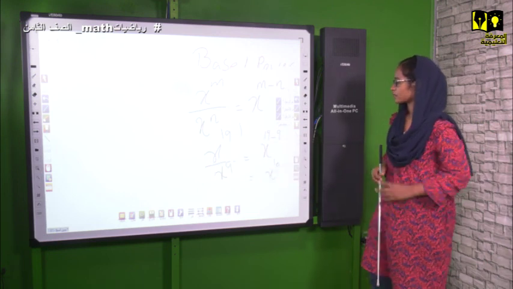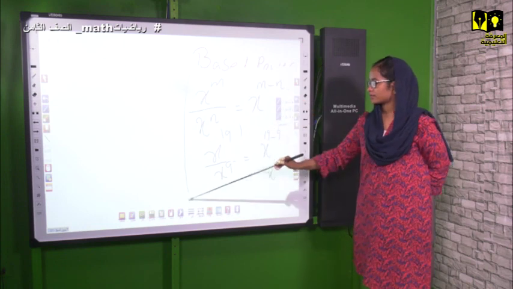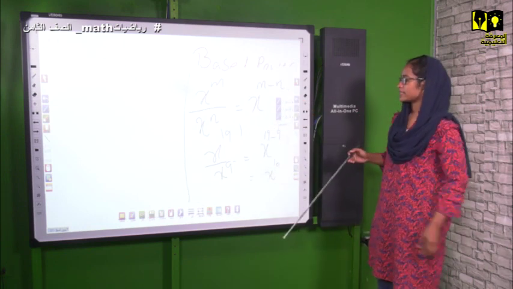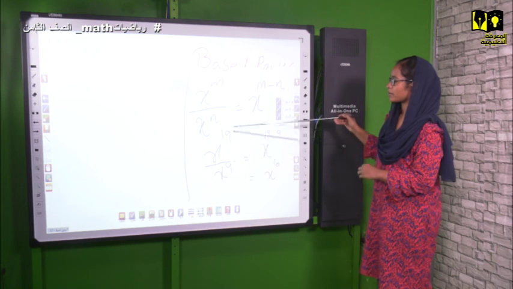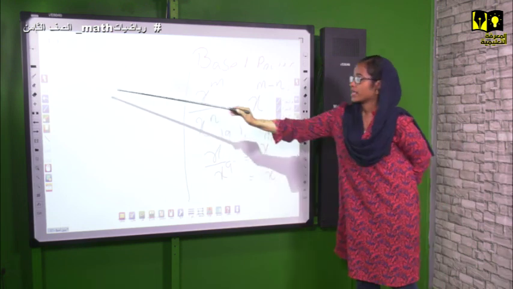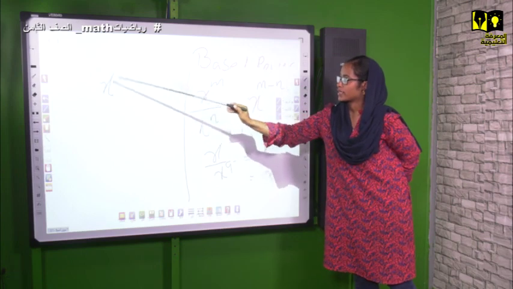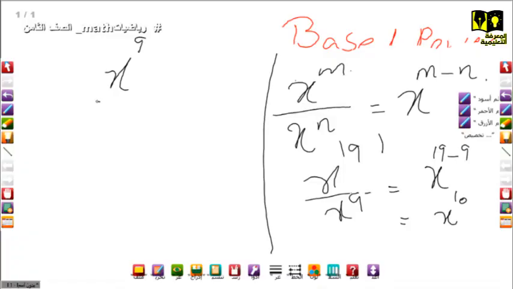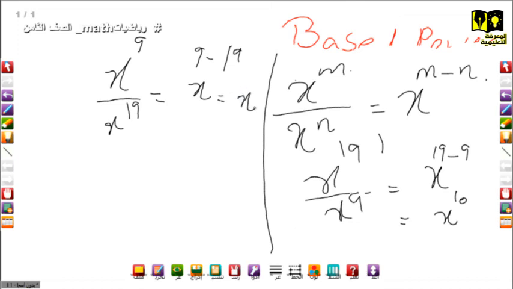Here the power of the numerator, I mean up here is the numerator, down is the denominator. I made it simple, with the greater power in the numerator and the smaller power in the denominator. Here I'm going to do the opposite. x to the power 9 over x to the power 19, so equals x to the power 9 minus 19, which equals x to the power negative 10.